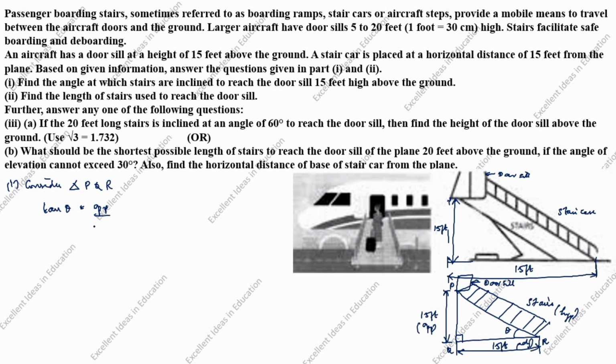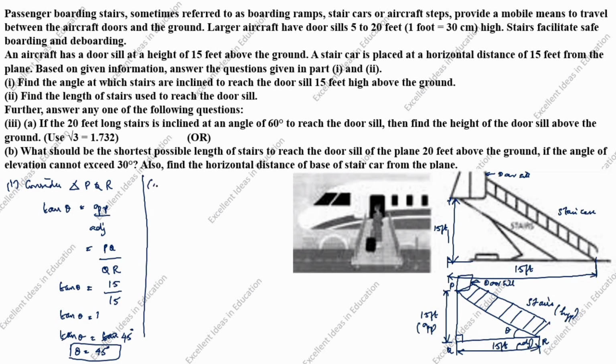Opposite is PQ divided by adjacent is QR. PQ value is 15, QR value is 15. Tan theta is equal to 1. Tan theta is equal to tan 45 degree. Theta is equal to 45 degree. This is the first question answer.